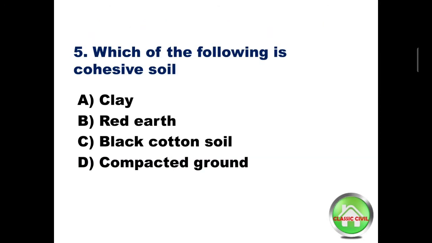Question number 5. Which of the following is cohesive soil? Option A clay, option B red earth, option C black cotton soil, option D compacted ground. Which of the following is cohesive soil? Answer is option C black cotton soil.